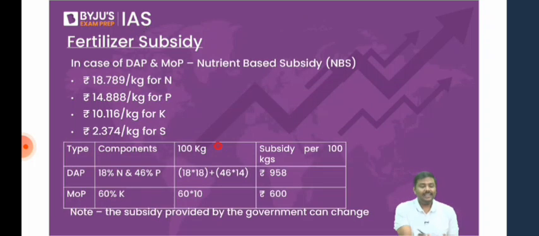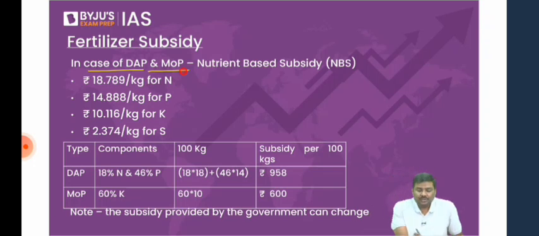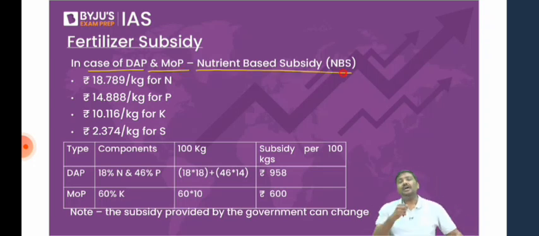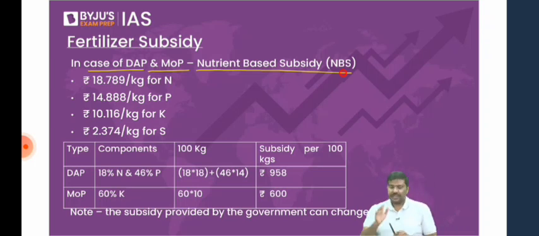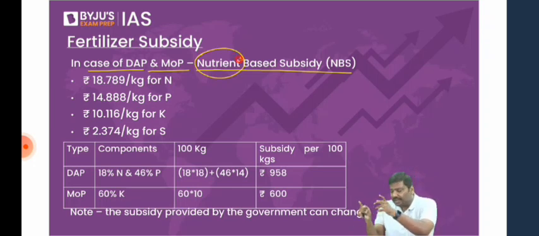Now next point, in case of diammonium phosphate and muriate of potash. In case of diammonium phosphate and muriate of potash, from 2010, we are following a new subsidy method called a nutrient-based subsidy. I'll repeat it, from 2010, we are following a new method called a nutrient-based subsidy. Now, what is this nutrient-based subsidy? Have a look at this. In nutrient-based subsidy, whatever nutrients you are using to manufacture the fertilizer, for those nutrients, subsidies will be provided.